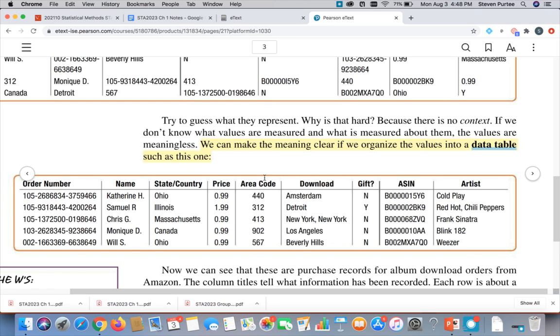It puts you in a category. It puts you in a location. You can't do math on area code. You can't find average area code. That wouldn't make any sense. Price, you can. You can calculate average price. Price would be quantitative. Area code would be categorical.